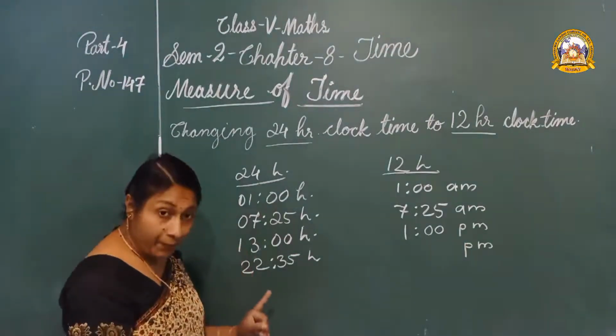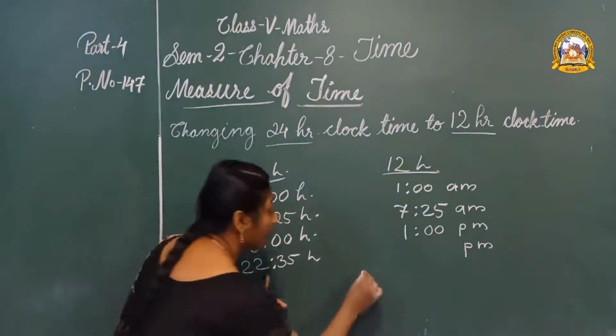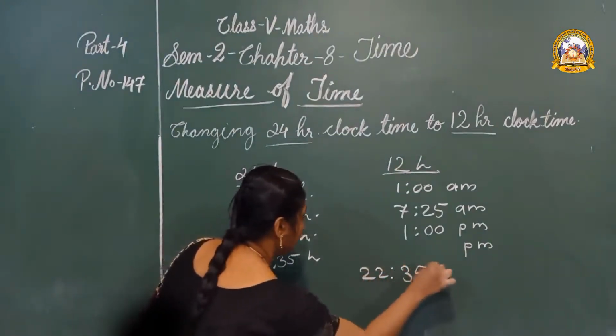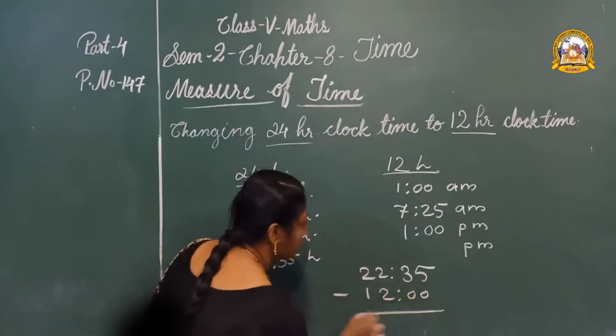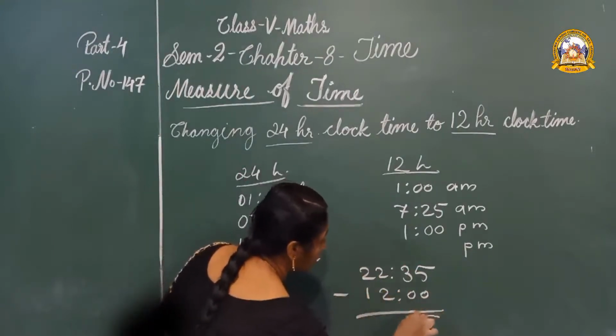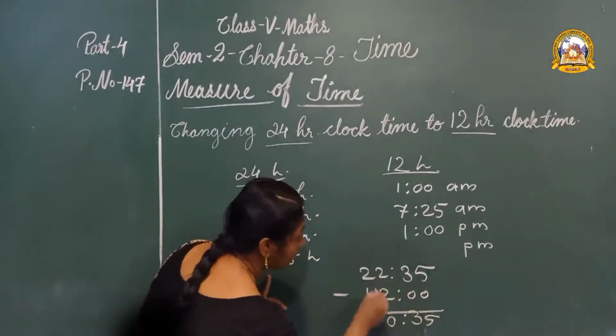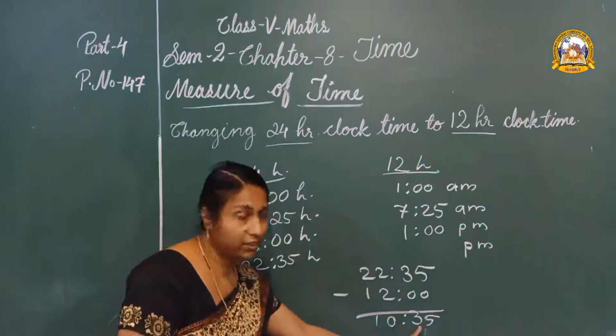Yes, subtract 12 from the given hours. 22:35 minus 12 hours. 5, 3, then 2 minus 2, 0, 2 minus 1, 1. 10:35.